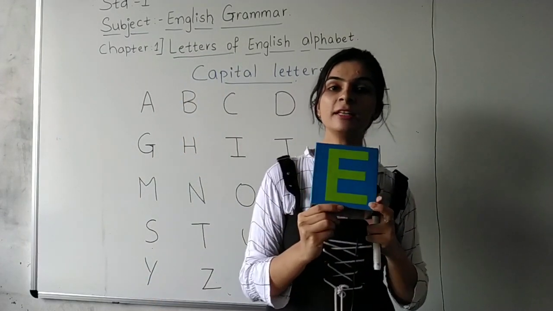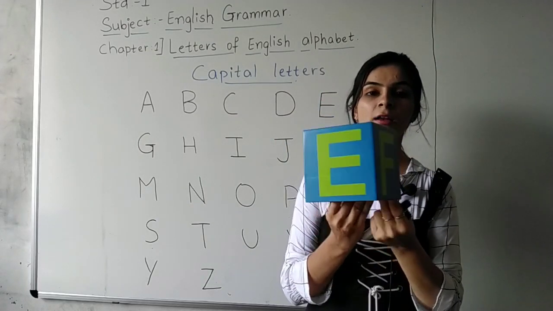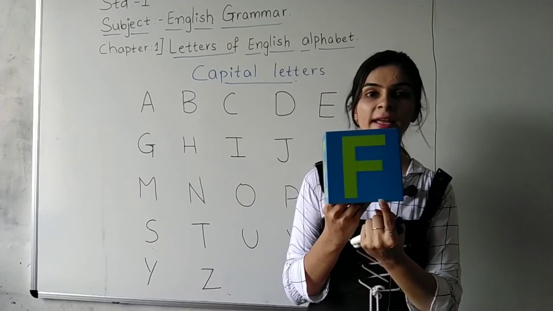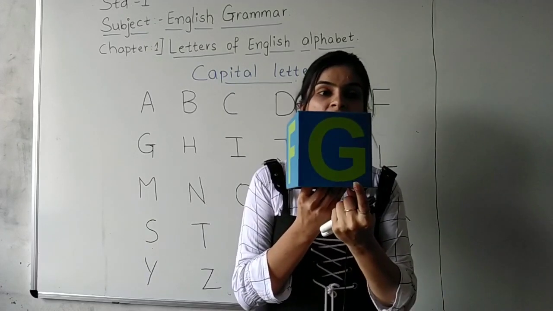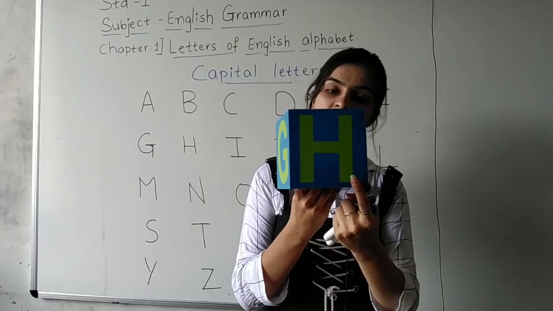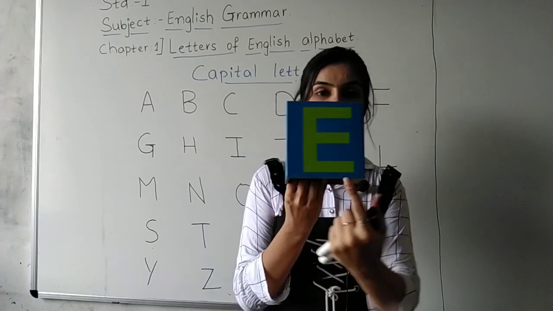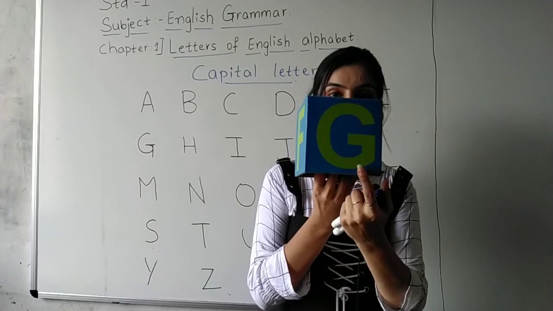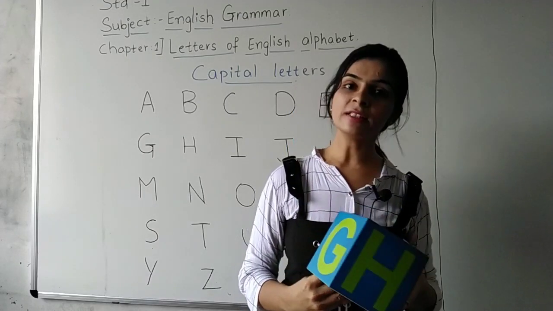This is capital E. Look at the board everyone. Capital letter E. This is F. Capital letter F. This is G. Capital letter G. This is H. Capital letter H. Okay students. So E, F, G and H. Okay. We will see some more blocks.